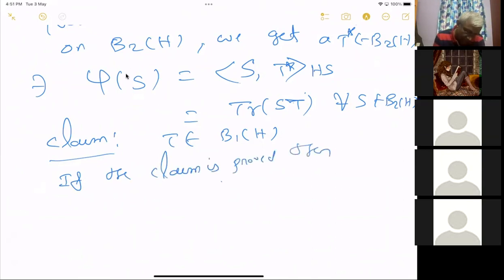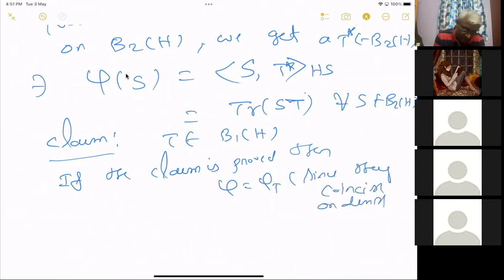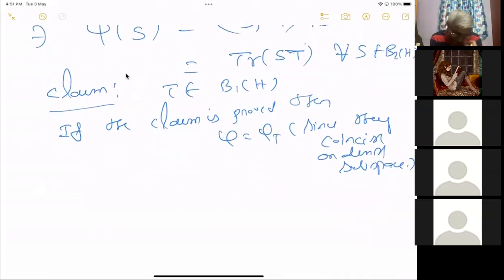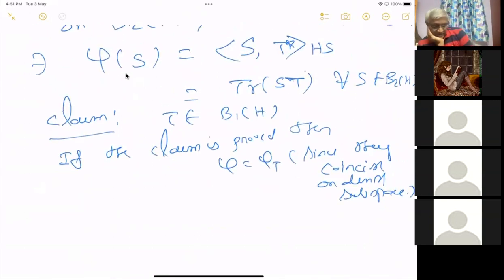Then phi is equal to phi T, since they coincide on a dense subspace, right? They coincide on all Hilbert-Schmidt operators, which contain finite rank operators, and finite rank operators themselves are dense in compact operators. So this is enough. Okay. So if the claim is proved, then all we have to prove is that T is in B1H. Okay, so why is T in B1H?